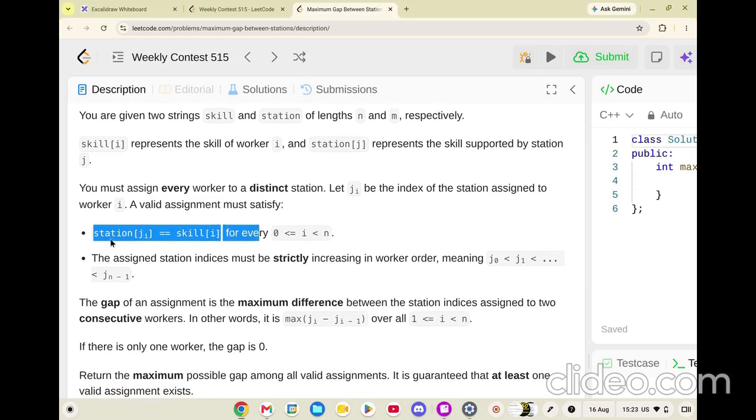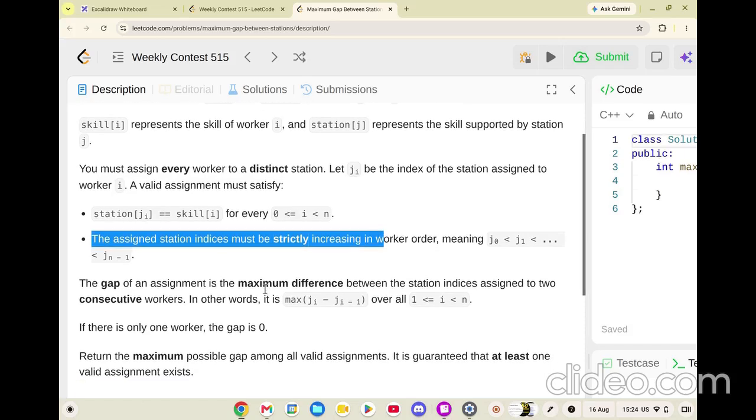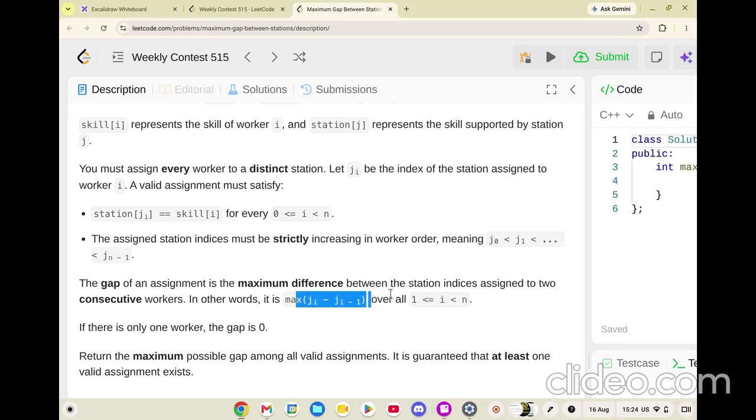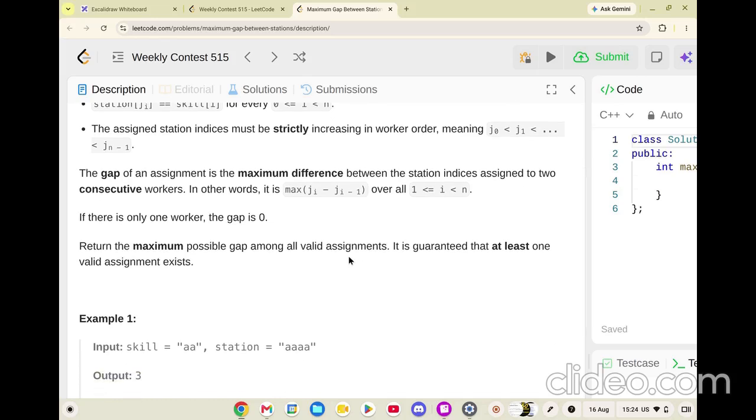I will explain what this means. The assigned station indices must be strictly increasing in order, meaning j0 should be less than j1, which should be less than j2, and so on. The gap of an assignment is the maximum difference between the station indices assigned to two consecutive workers. In other words, it is the maximum of j_i minus j_(i-1) over all i. If there is only one worker, the gap is 0. Return the maximum possible gap among all valid assignments. It is guaranteed that one valid assignment exists.